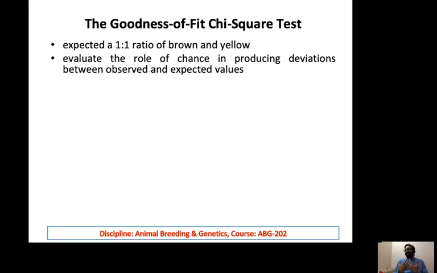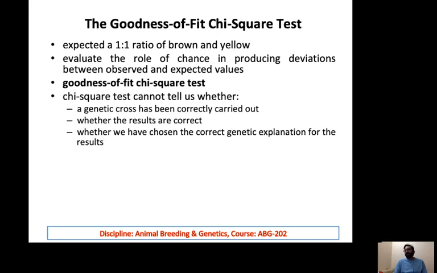And if there is any deviation or not, this is what we can calculate with the help of the chi-square test. Remember that we cannot account for the reasons behind this deviation, but we can simply calculate if there is a deviation or not. Now, the chi-square test cannot tell us whether a genetic cross has been correctly carried out or not. It can tell us whether the expected and observed ratios are the same or not, but it cannot tell us whether our experiment is right or wrong.